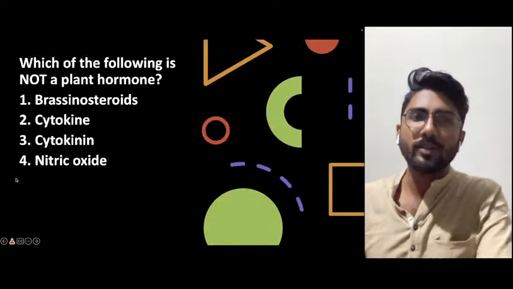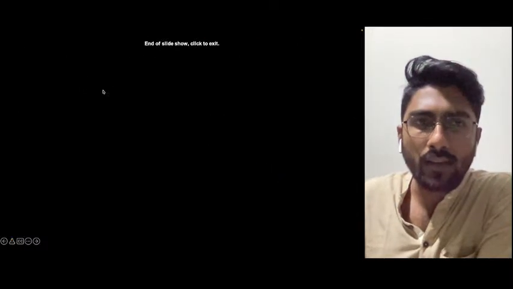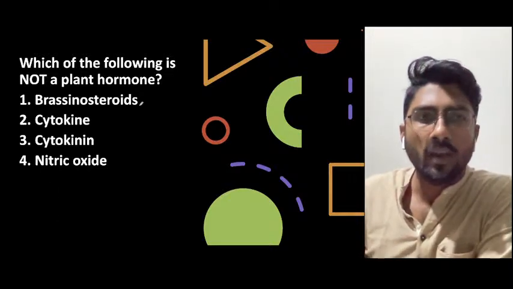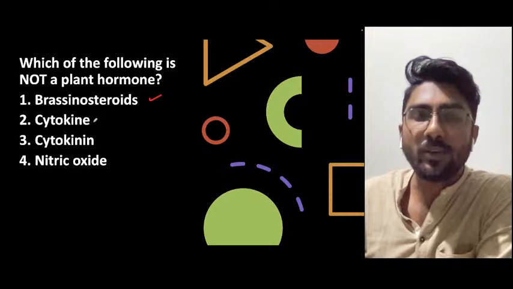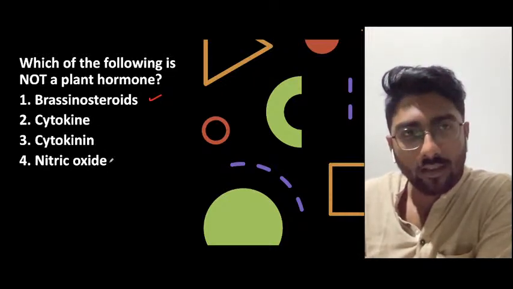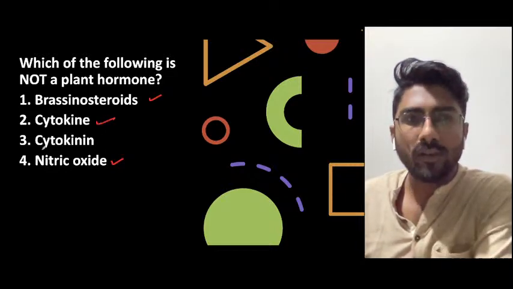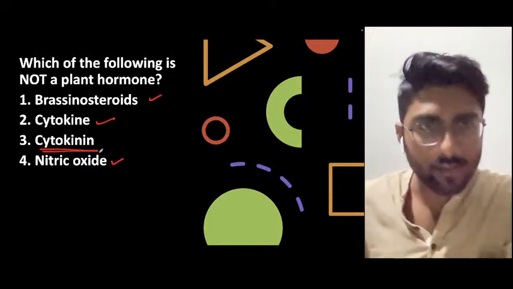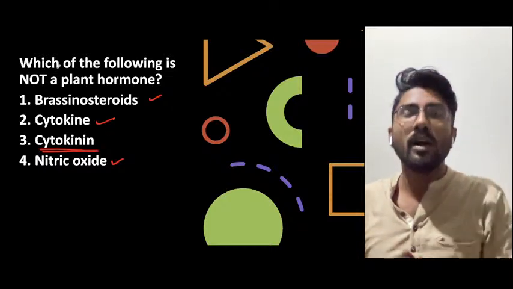So this is the last question. Which of the following is not a plant hormone? Brassinosteroids, yes. Cytokinin, and nitric oxide. Cytokinin is present in the plant.